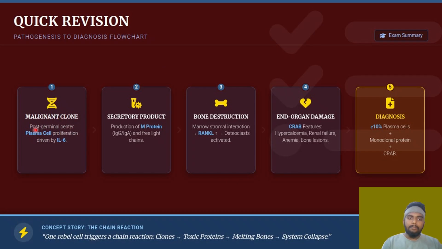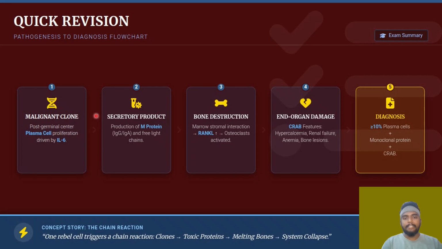The malignant clone originates in the post-germinal center, where plasma cell proliferation occurs, which is driven by IL-6. Interleukin-6 is acting as a fuel. It prevents apoptosis and increases the survival rate of the tumor cells, and also its expansion. The clonal expansion is being promoted by interleukin-6.